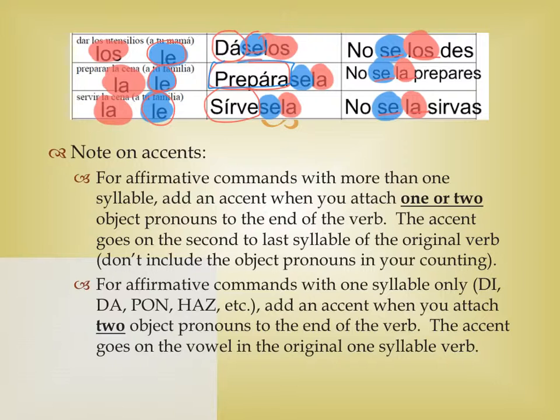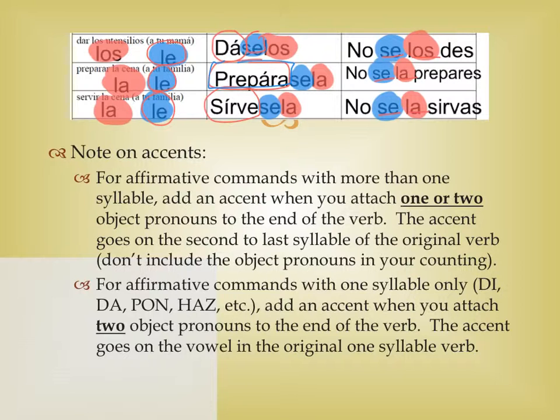You're going to not include those object pronouns attached to the end in your counting. Sirve, same way, it's the second to last syllable of the original verb on this command with two or more syllables originally. But if you have an affirmative command like da with one syllable only, including all of the irregular, that list of short forms, you're only going to add an accent to that original command when you attach two object pronouns to the end of the verb.